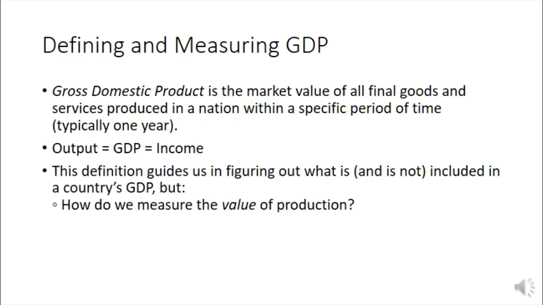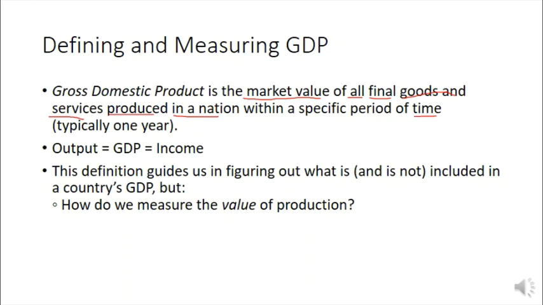So now that we have an idea of how we use these data, let's think about what these data actually amount to. In particular, let's define this thing we've been talking about for a couple of slides. What is GDP, or gross domestic product? Gross domestic product has a very precise definition. It is the market value of all final goods and services produced in a nation over a specific period of time. And that period of time is typically 1 year.